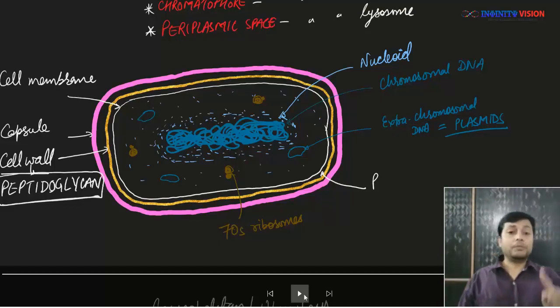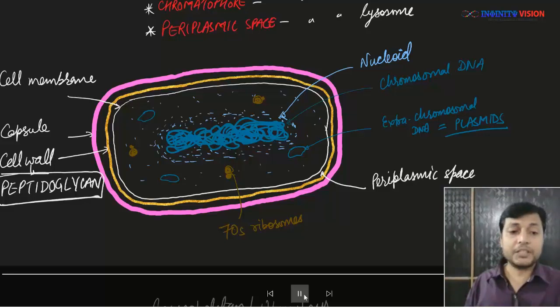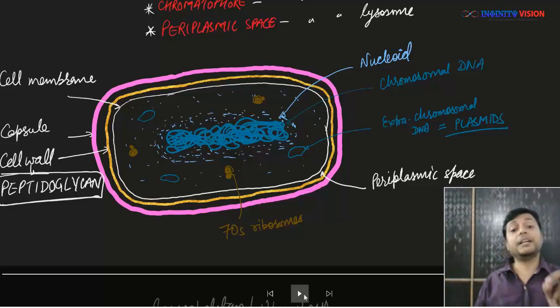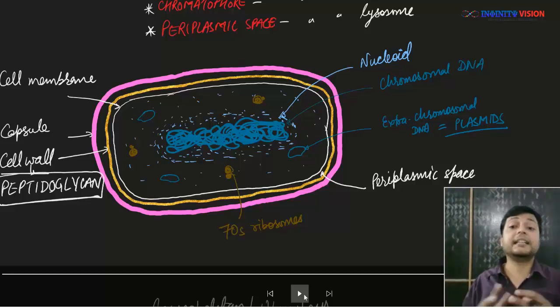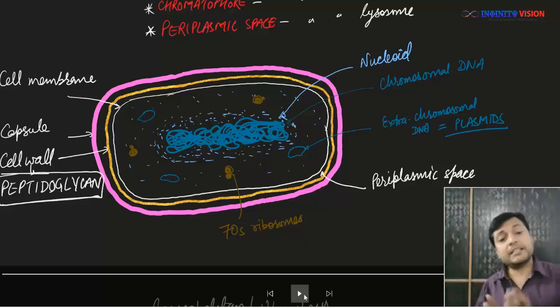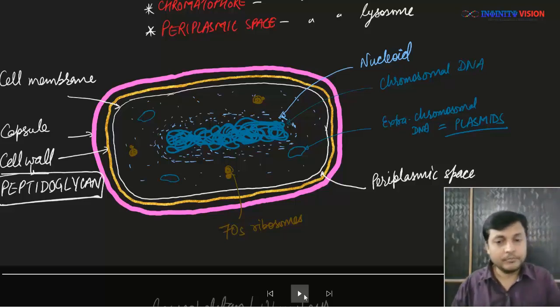Now, one more thing that I want to bring about is, can you see the space between cell membrane and the cell wall? Now, this space between cell membrane and cell wall is known as periplasmic space, okay. And this periplasmic space is filled with a fluid which contains hydrolytic enzymes, and since these are hydrolytic enzymes, they can degrade anything, okay. And that's why this periplasmic space is considered to be analogous to lysosome, okay. Great.